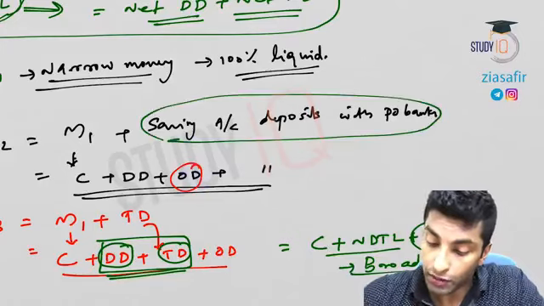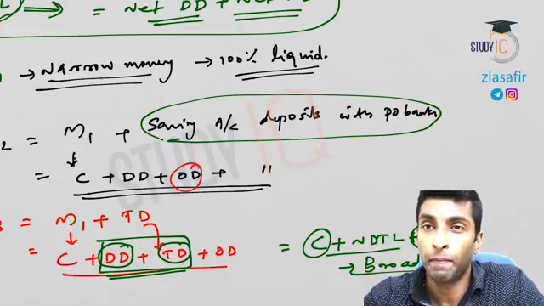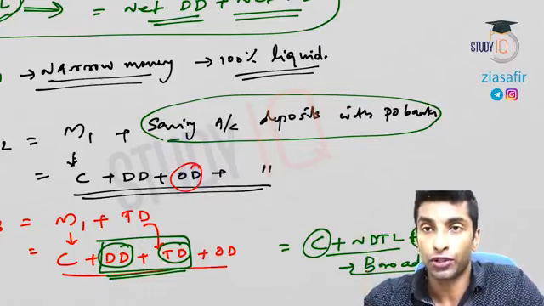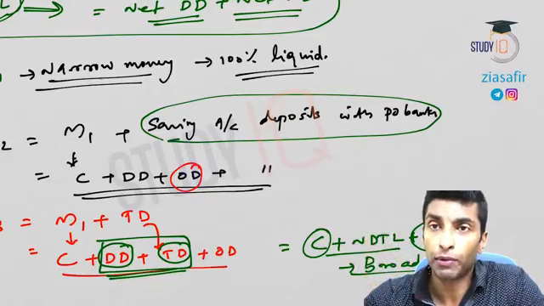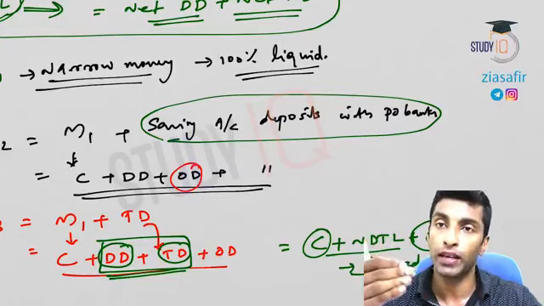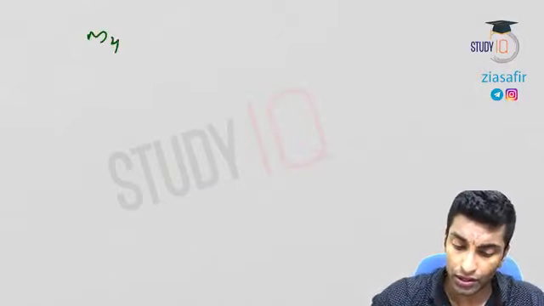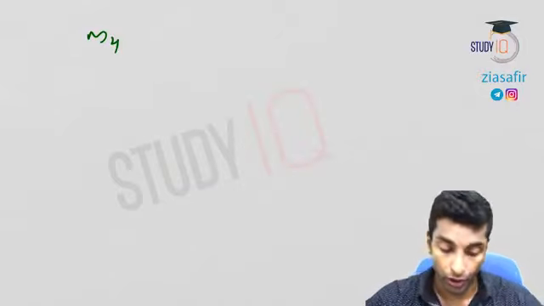You can see here, this is much broader, right? Here currency plus all deposits are there, except the deposits in the post office bank. So it's a very broad concept, so we call it broad money. The first one being a narrow concept, so narrow money. So simple. Now the next one is M4. If you understood these three, then there is no problem with M4.